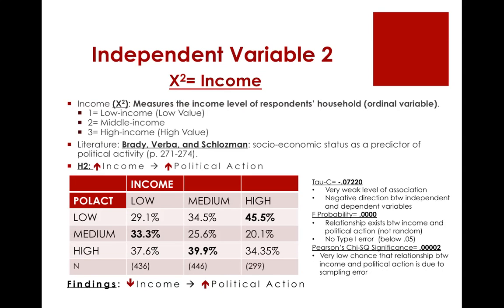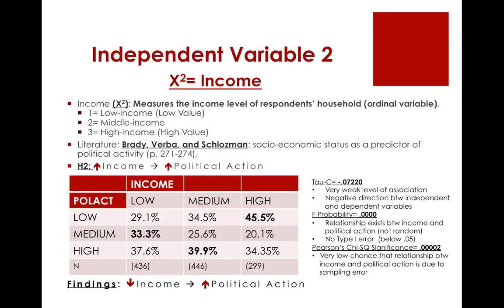My second independent variable, income, measures the income level of respondents' households and is an ordinal variable. Literature by Brady, Verba, and Schlozman show that the relationship between income and political action is a positive one, where socioeconomic status is a predictor of political activity. My TAC of negative 0.07220 shows a very weak level of association, with a negative direction between my independent and dependent variable opposite hypothesis 2.